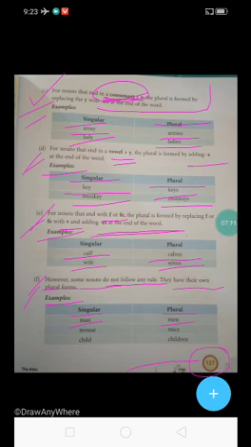Here man is there, here men is there. If you write man, it means one man. If you write men, it means more than one. You can see a mouse, and in plural you have to write mice. Got it? So you can see here child, and here children.